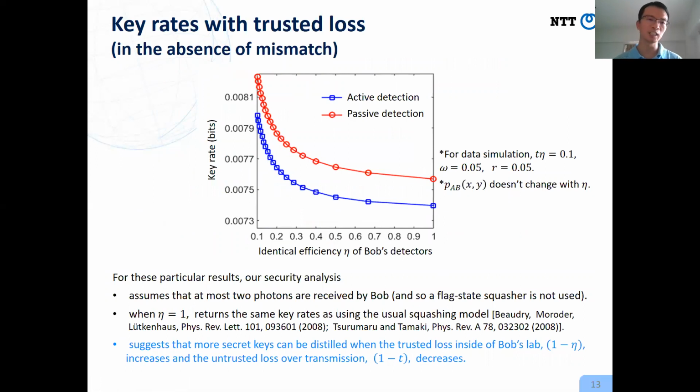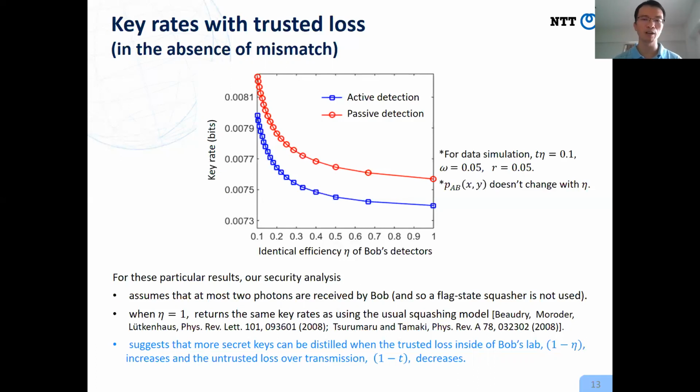First, let's see the case without mismatch. Here, I would like to illustrate the different effects of trusted loss and untrusted loss. A photon can be lost over two processes. One is over the transmission from Alice to Bob. Since this transmission channel is accessible by Eve, this loss is untrusted. Another loss is inside of Bob's lab.